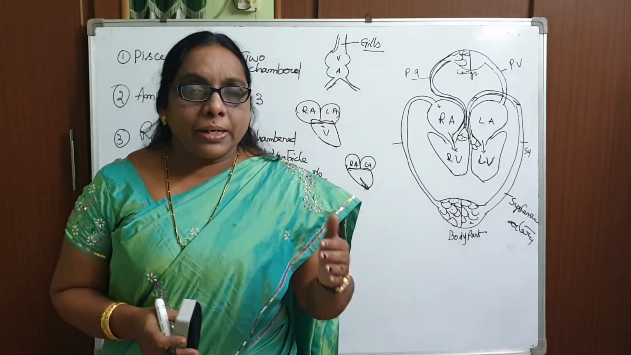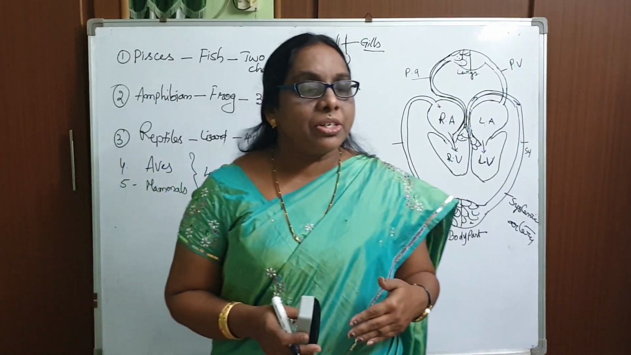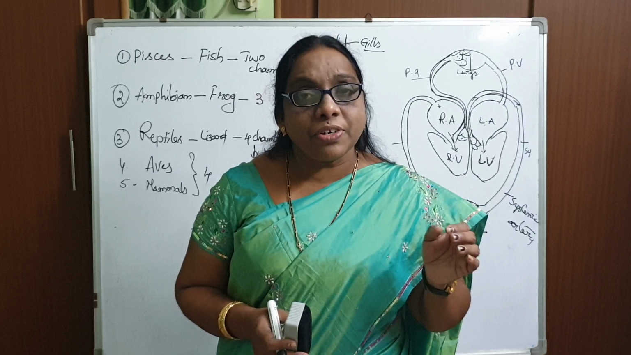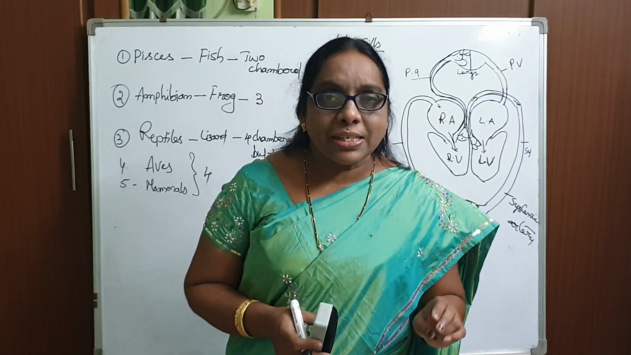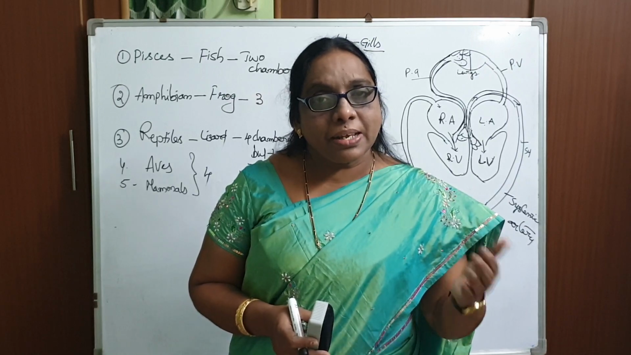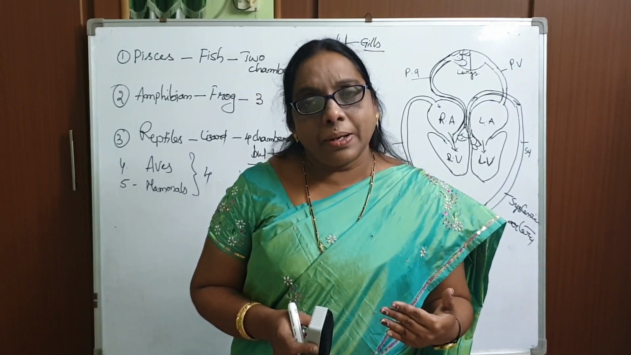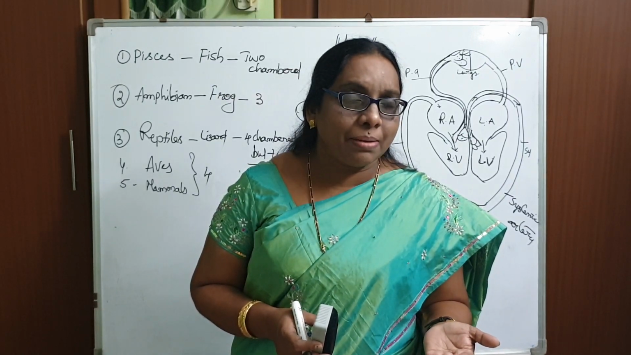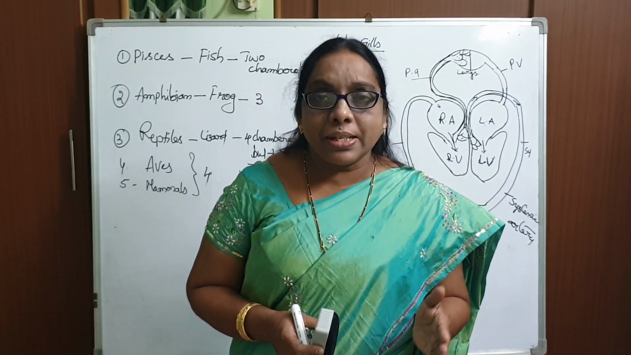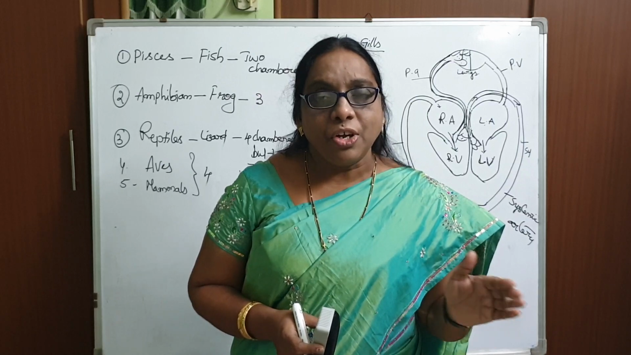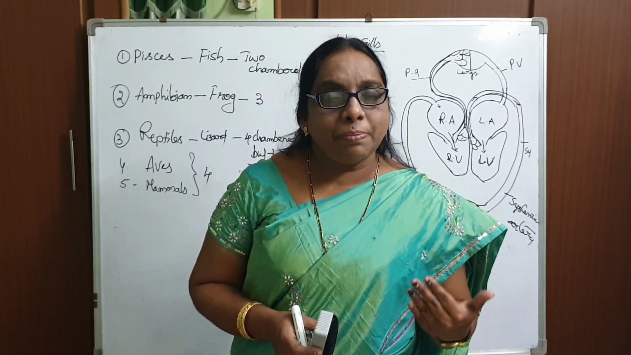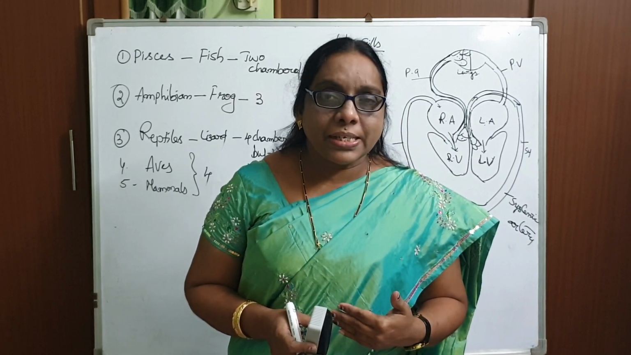Okay children, under the side of the diagram this information is given. Please have a look. In your textbook it is given like that. Fish has a two-chambered heart, and frog has a three-chambered heart. Reptiles have an incompletely four-chambered heart, and mammals and Aves have the four-chambered heart. So wherever there is a four-chambered heart, there is no chance for the mixing of oxygenated and deoxygenated blood, and the blood is pumped twice through the heart. Okay, is it clear children?